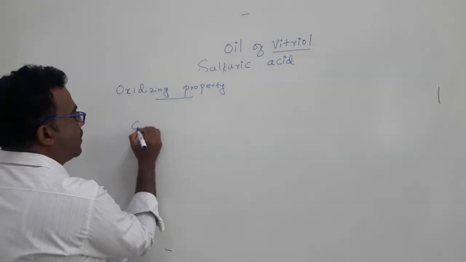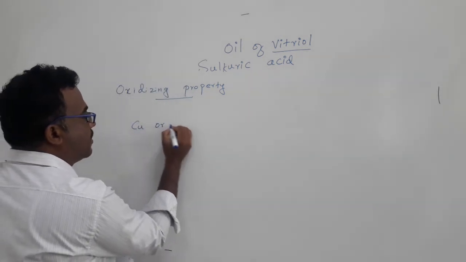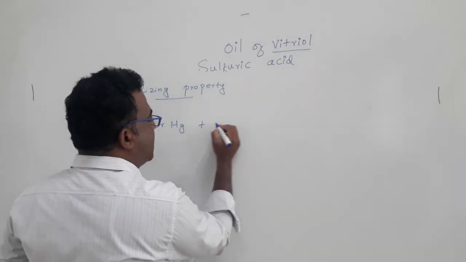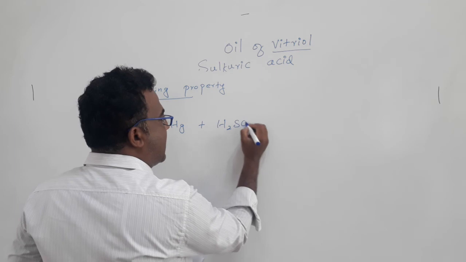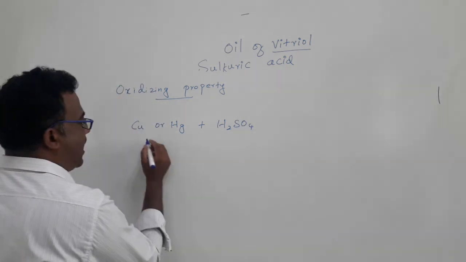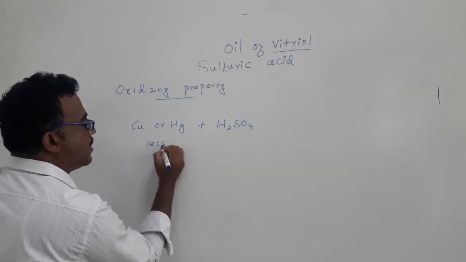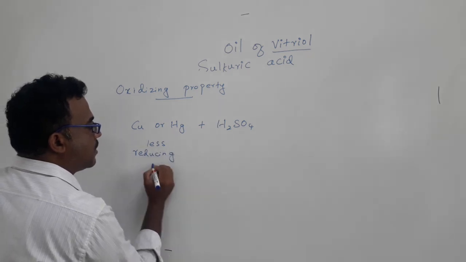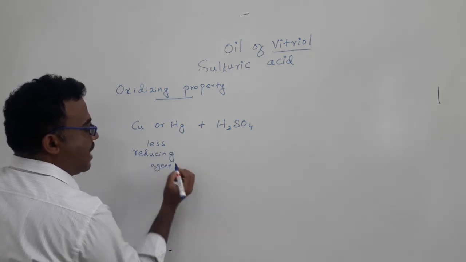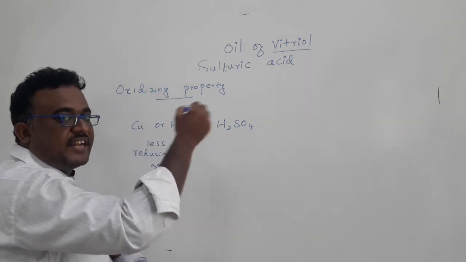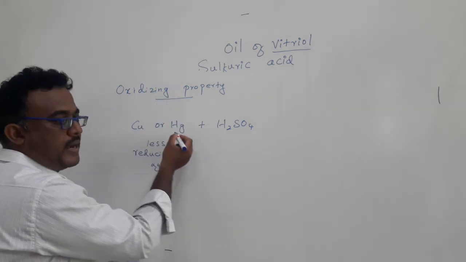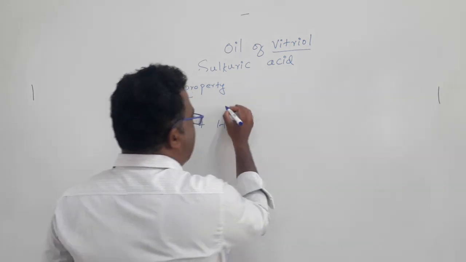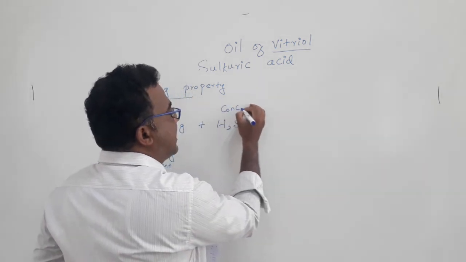For example, you can take a metal such as copper or mercury, or you can use even silver. If you are going to react these with sulfuric acid, because these metals are less reducing agents compared with alkali metals or alkaline earth metals, in that case we have to use concentrated sulfuric acid.